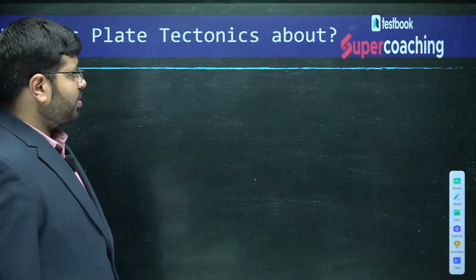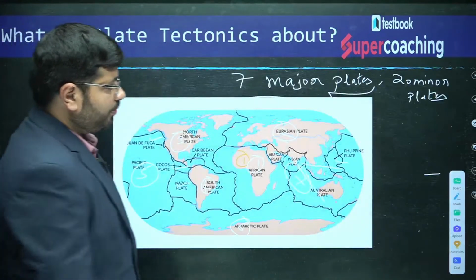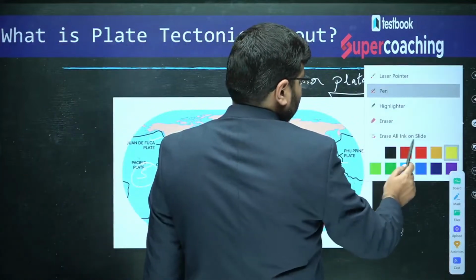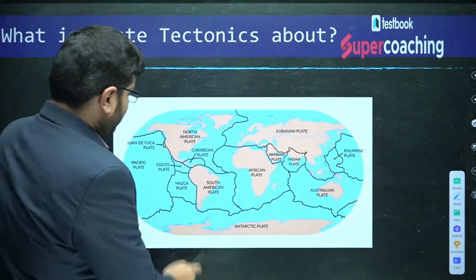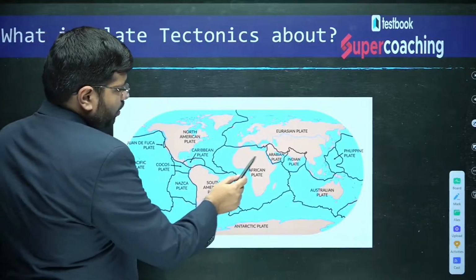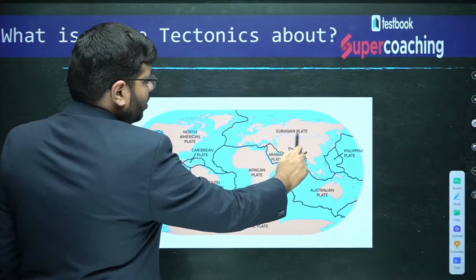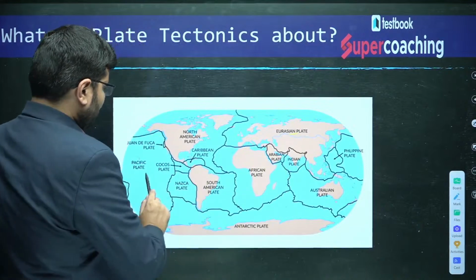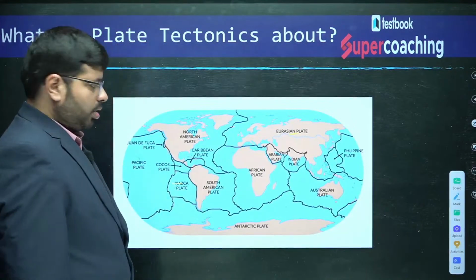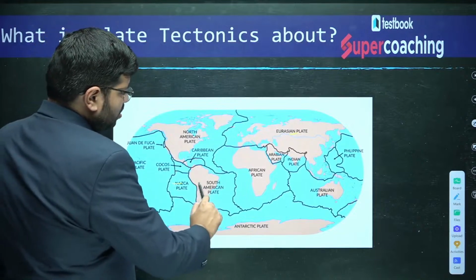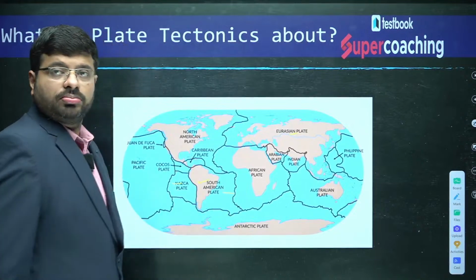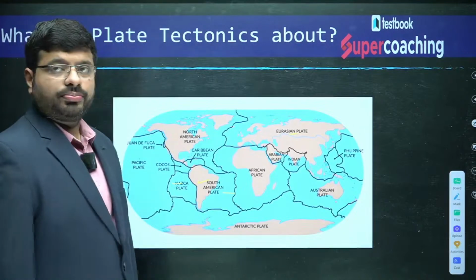Okay. Now you see this picture again. You see here, this is majorly a continent. You can see this is completely an ocean plate. This South American plate, here it is continent, here it is ocean. So you will find a mix of that.